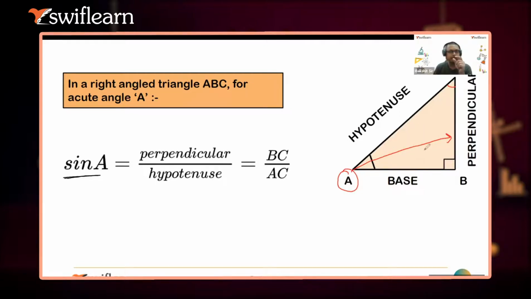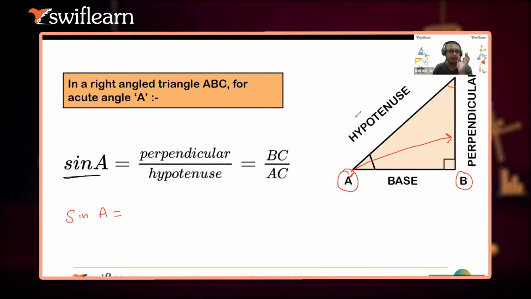So guys, why do we not use the angle B with the trigonometric ratios? I will explain the reason behind this. If I am using sine A, देखो ध्यान से सुनना, important concept है. We know till now that the side of a triangle which is touching the base is called the base, and the side which is standing on the 90-degree angle is called the perpendicular. Till now we have studied this concept, but what is the actual in-depth concept? If I'm taking this angle A, the side opposite to this angle will always be treated as perpendicular. Okay, this is the main concept.